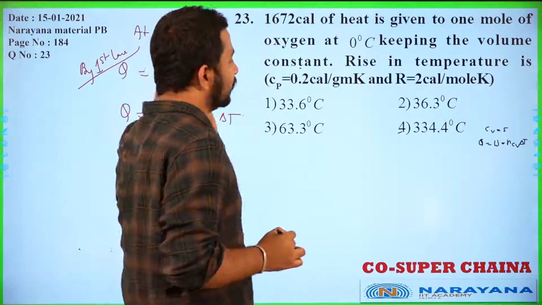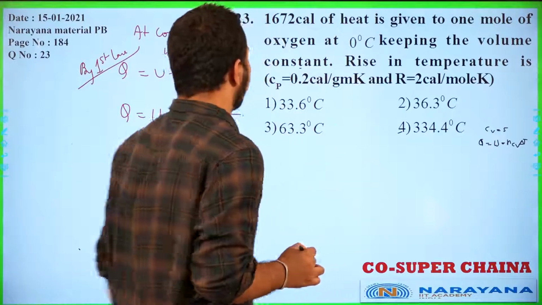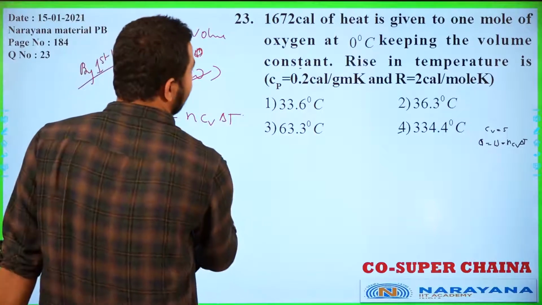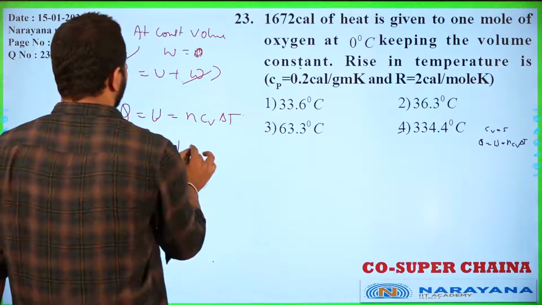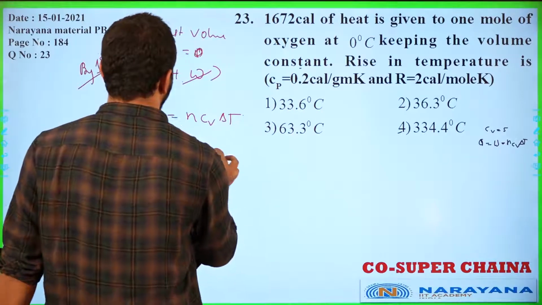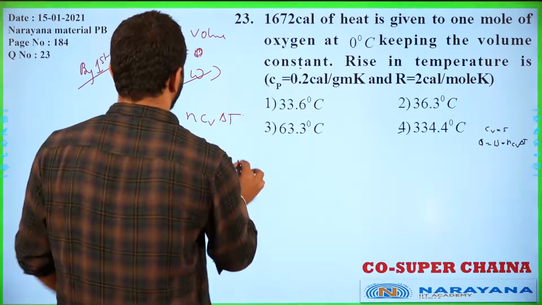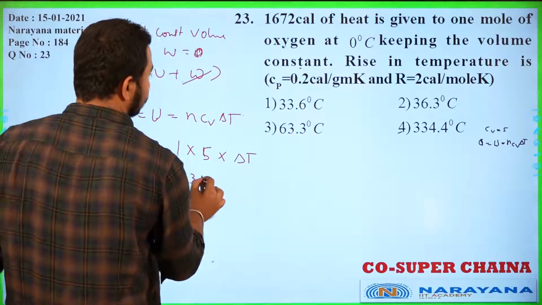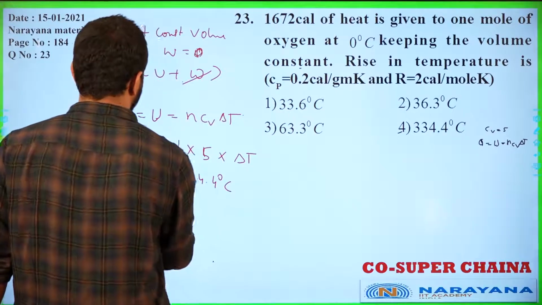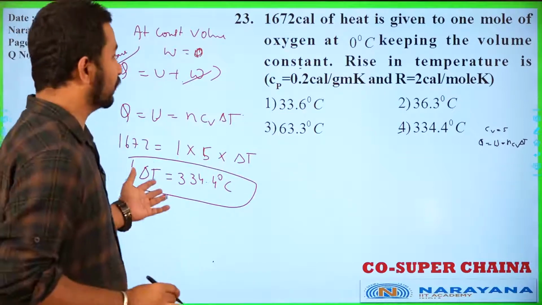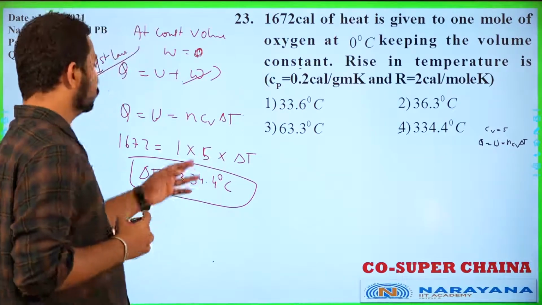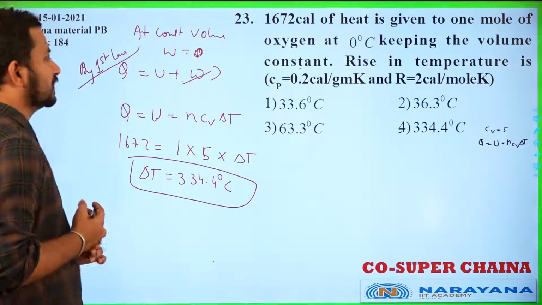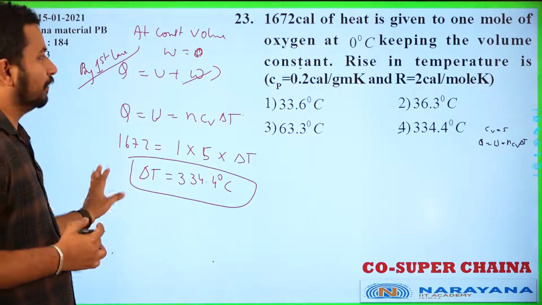Now you need to plug the values here. Rise in temperature you have to calculate. So this 1672, it is given in calorie, n is given to us 1 mole. Cv value we will get 5 here and delta T we need to calculate. So if we simplify this, we will get delta T as 334.40 degrees Celsius. That will be the required answer for this question. Use here Cp value is given, so from there we can calculate Cv. The required answer format will be this one.